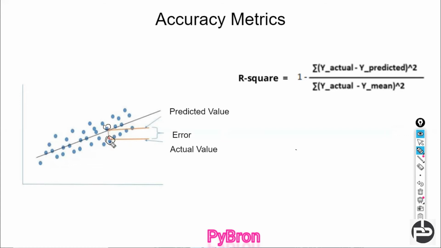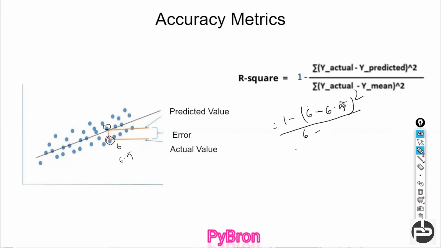Let's suppose here the y actual value is 6, and my model predicts something like 6.5. So R squared is 1 minus, for this point, I'm not putting a summation here, the square of y actual 6 minus predicted 6.5, divided by y actual, which is 6 minus y mean.